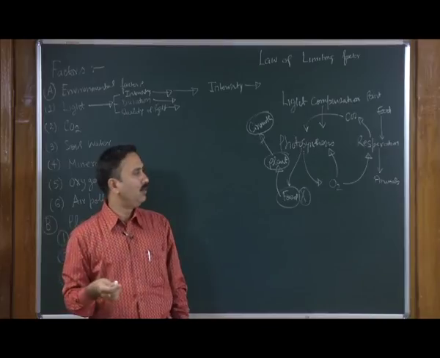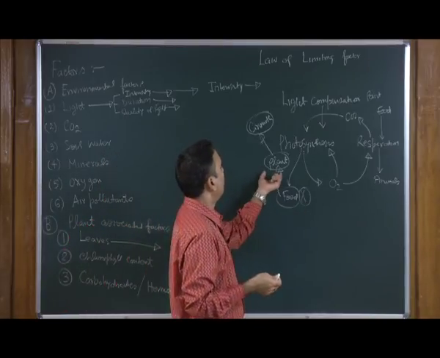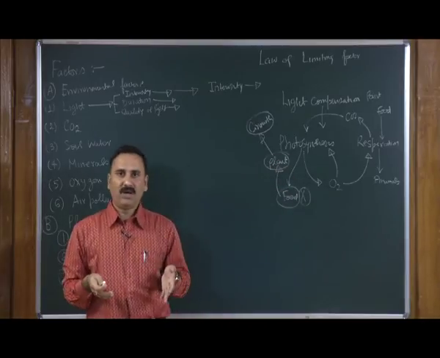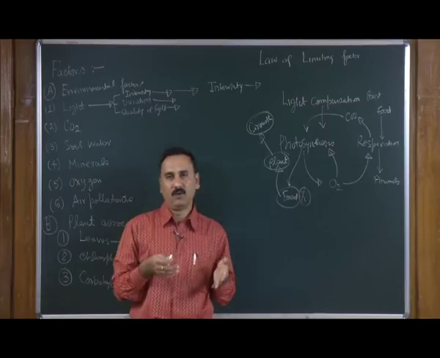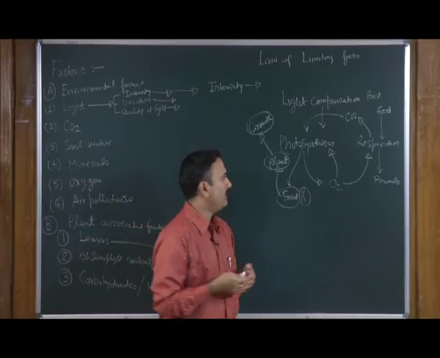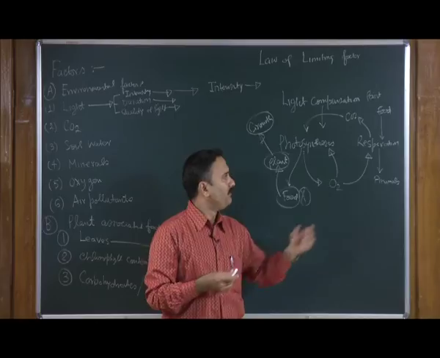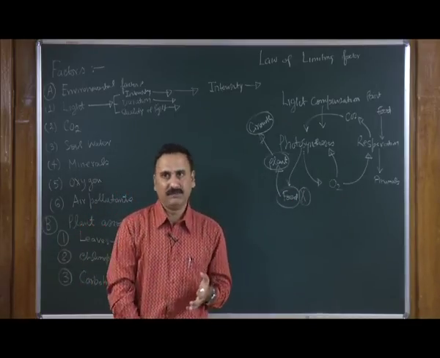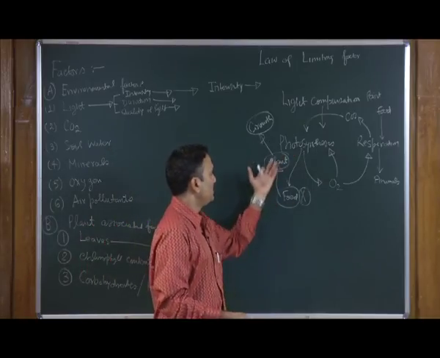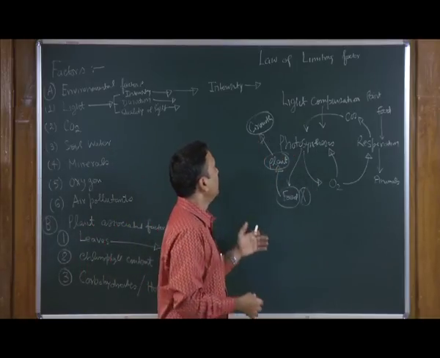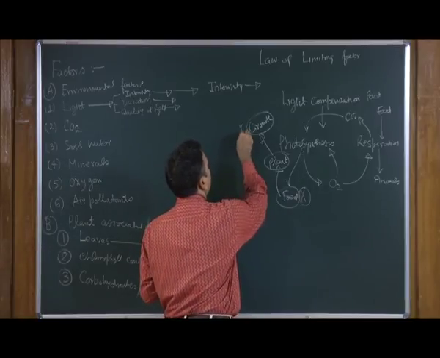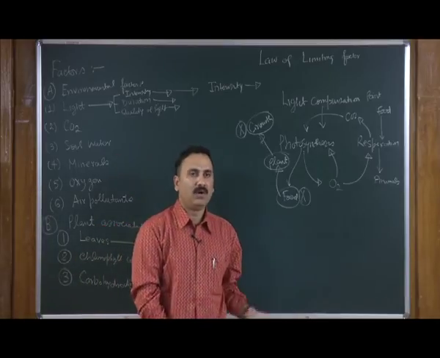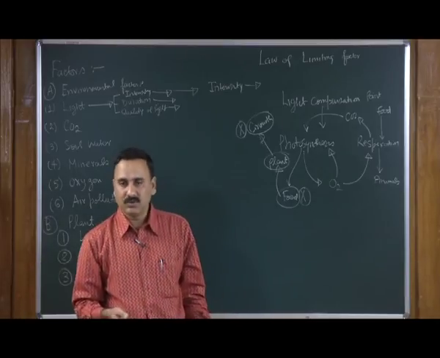If the plant is not going to produce food, how will it get energy from the system? Similar to animals, plants are also dependent on photosynthesis to provide the sugar, which they use in respiration or oxidative phosphorylation to generate energy. If this situation continues for a longer period of time, it affects the growth as well as the survivability of the plant, and eventually the plant is going to die.